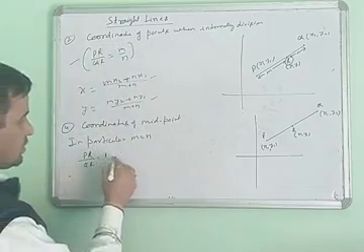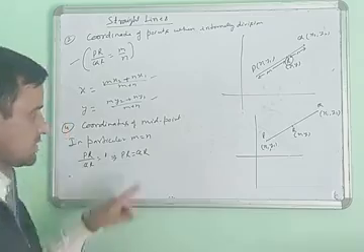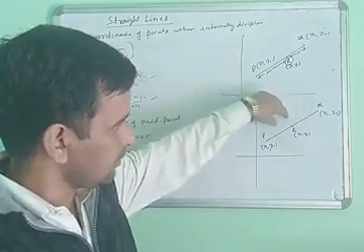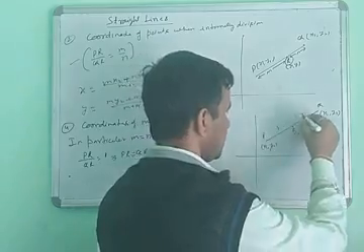So PR equals QR. When PR equals QR, both the ratios are the same, meaning a 1:1 ratio.